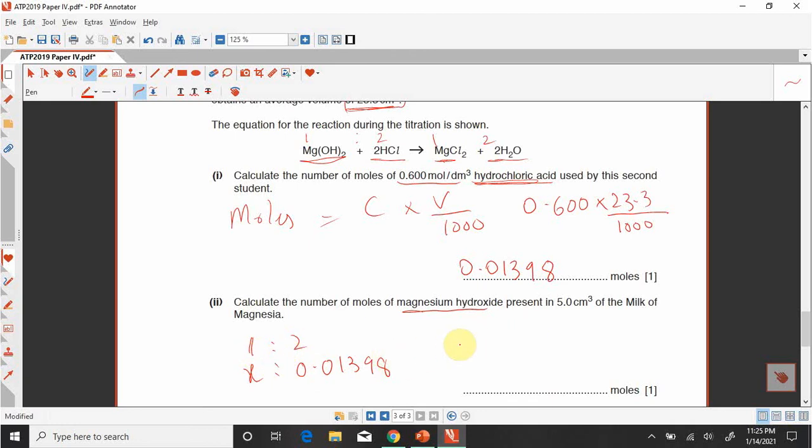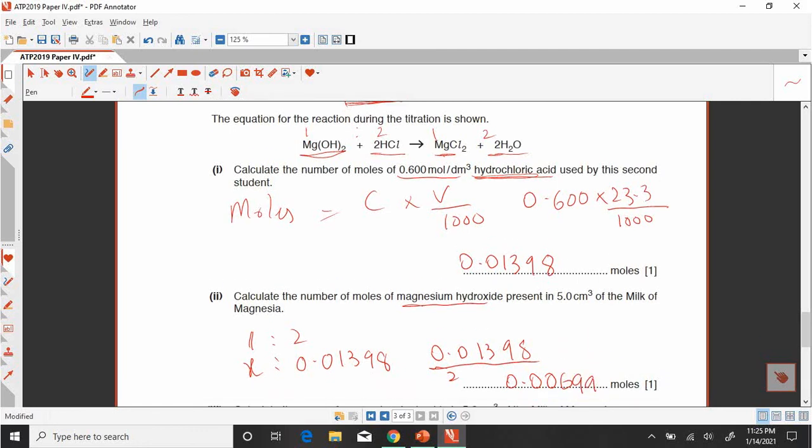So when you divide 0.01398 by 2, you will get the answer 0.00699. This is the answer of part 2.